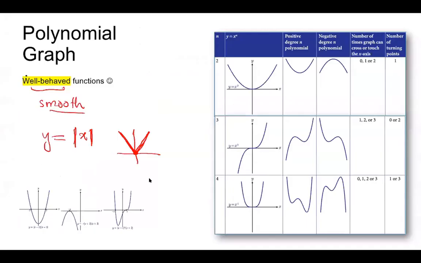So we cannot find the derivative of those functions throughout the region. That is also the reason we cannot find the derivative of y equals modulus of x. We can only find the derivative of a function which is well behaved and smooth. By the way, in calculus, there is a specific name. We call them continuous functions, and there are also some other terms, but let's call them well behaved. All right.